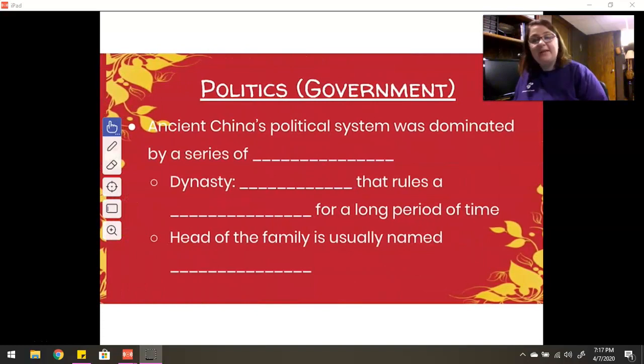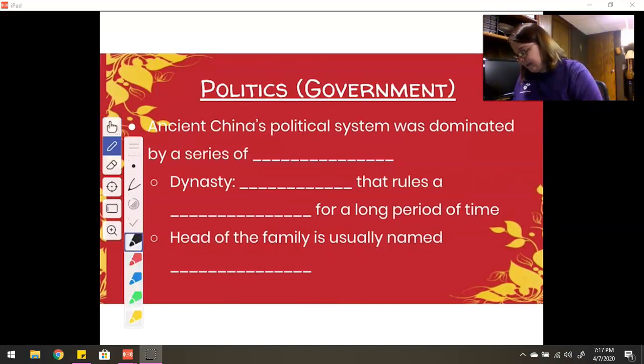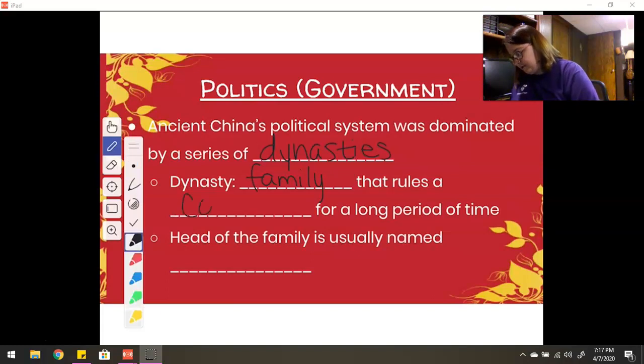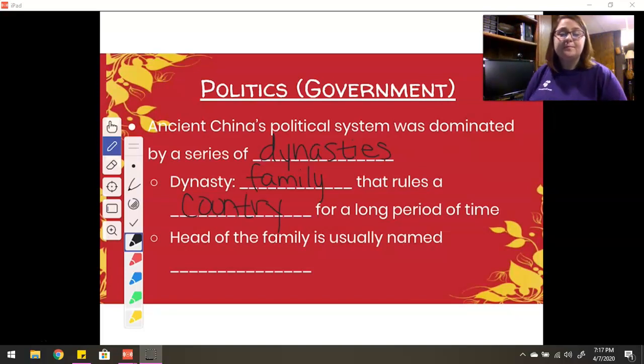So, ancient China's political system was dominated by a series of dynasties. A dynasty is a family that rules a country for a long period of time. Dynasties, you could consider like monarchies, like kings and queens. They have a dynasty too. It's just you don't call them dynasties as much.